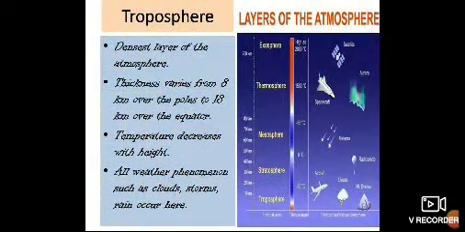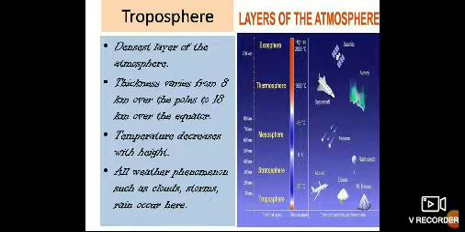First layer of the atmosphere is troposphere. This is the lowest layer of the atmosphere. The word troposphere comes from the Greek word tropos, which means to turn, change or mix. The troposphere is the lowest layer of the atmosphere and also the most important. It protects us from the heat of the sun during the day and keeps the earth warm at night.